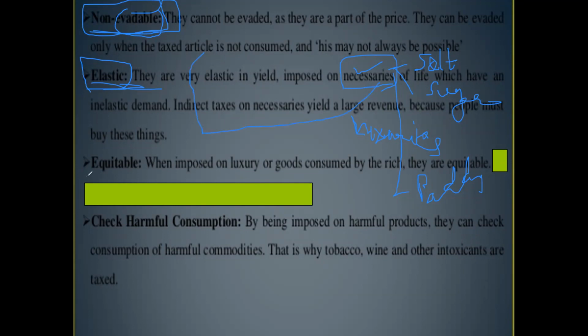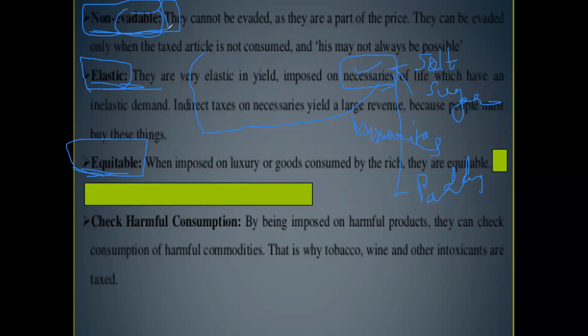Similarly, these taxes are equitable. Equitable means in society, all are equal in case of indirect taxes. Because in case of direct taxes, if a rich person is there, he will pay more tax; if a poor person is there, he will not pay any tax.